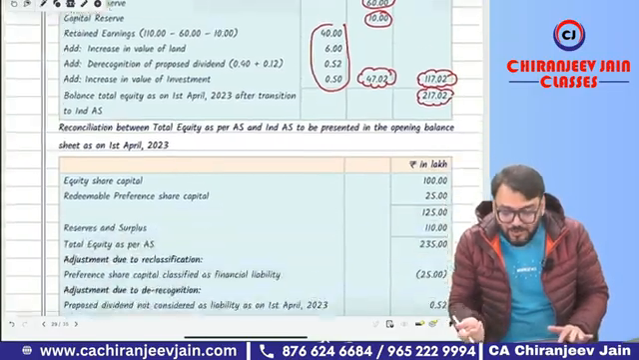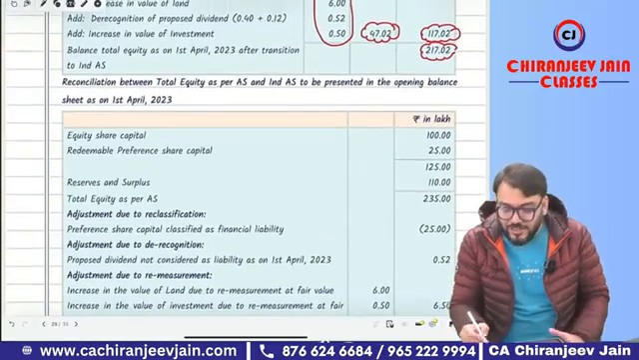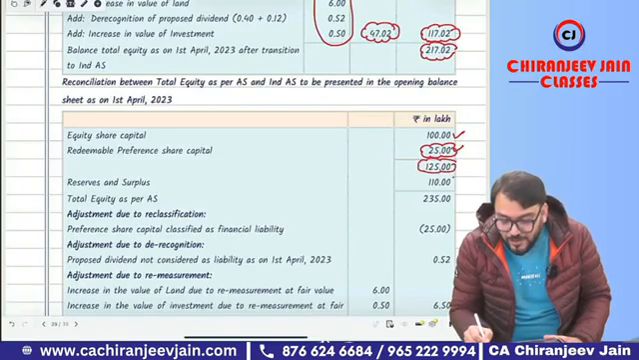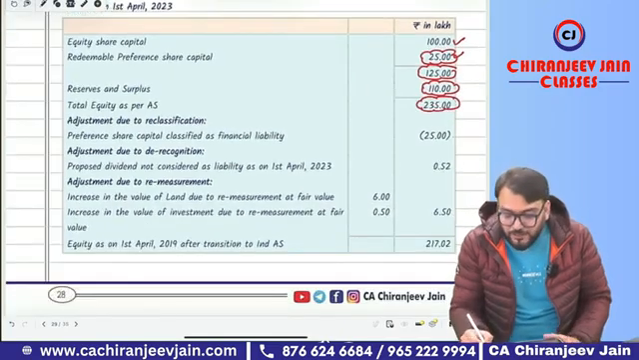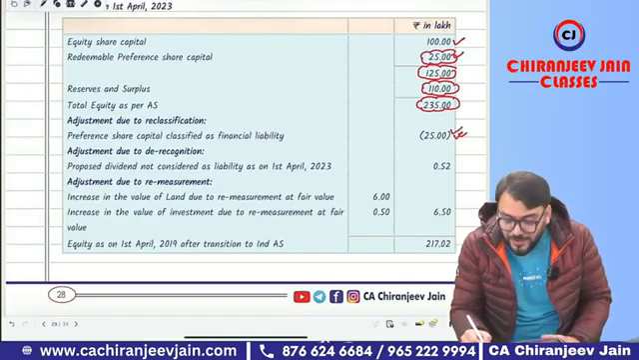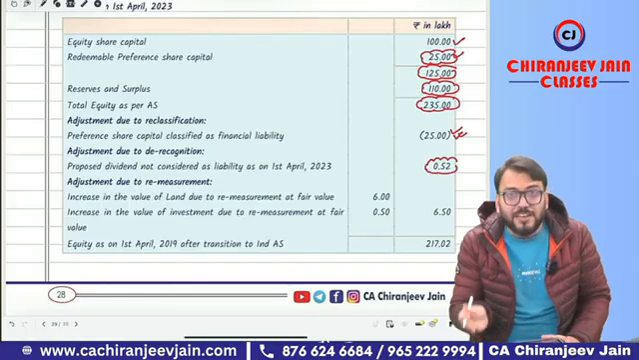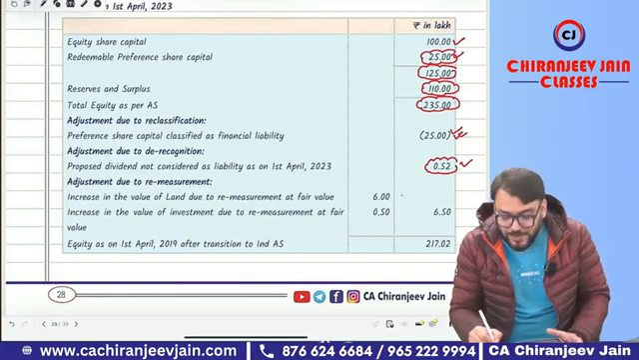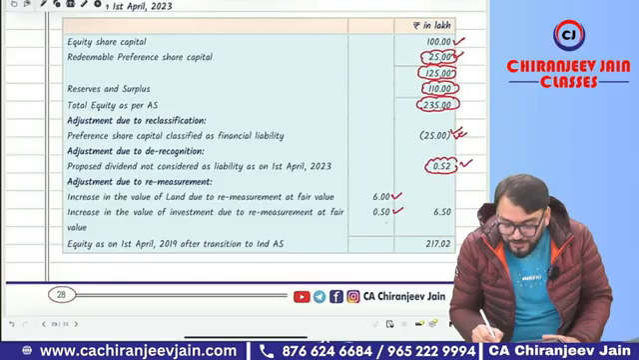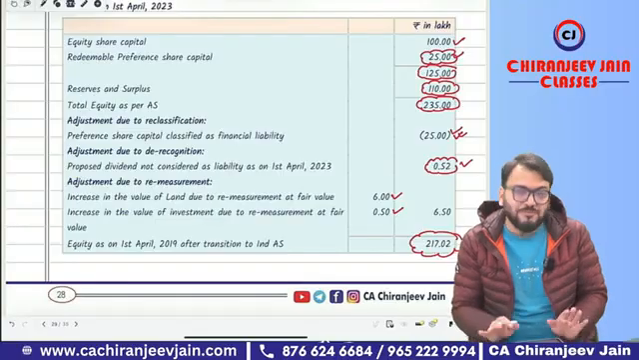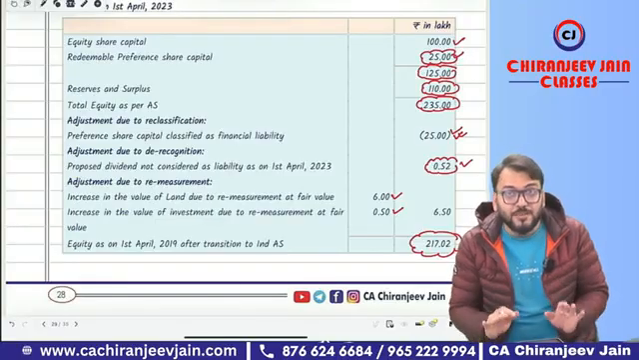Now we need to do reconciliation. First we need to find out equity as per accounting standard, that is 100 crore plus 25 crore redeemable preference share capital, 125, plus 110 reserve and surplus, 235 is the equity as per AS. In the reconciliation, first we do reclassification of preference share capital, because now it is not equity, it will be a financial liability, minus 25. Then proposed dividend is written back, therefore your retained earning will increase by 0.52, and due to revaluation of land and the revaluation of investment, your retained earning will increase by 6.50. That will be the total. This will be equity as per Ind AS. Super easy question. But once again, whether you have revised or you have not revised, that is a point of question.